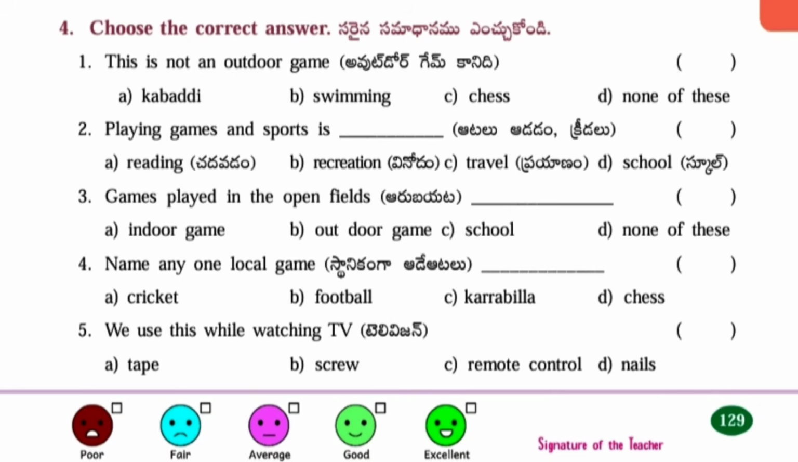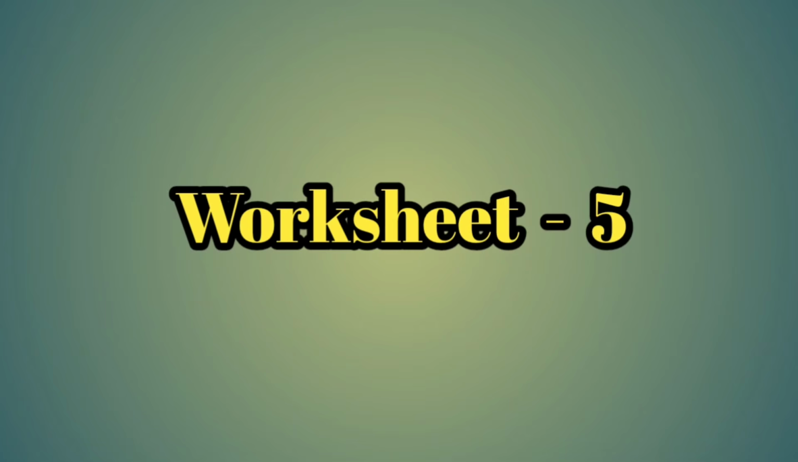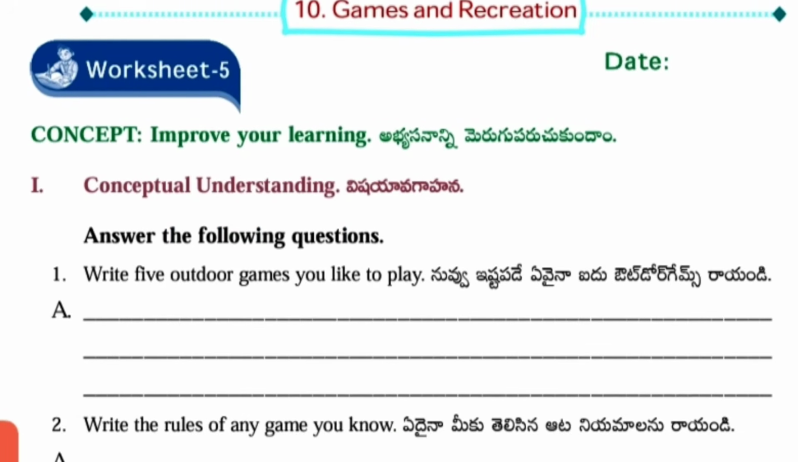Next, fourth one, choose the correct answer. First one, this is not an outdoor game. Answer C, chess. Second one, playing games and sports is recreation. Answer B. Third one, games played in the open fields are outdoor games. Answer B. Fourth one, name any one local game. Answer C, Karabilla. Next, we use this while watching TV. Answer C, remote control.